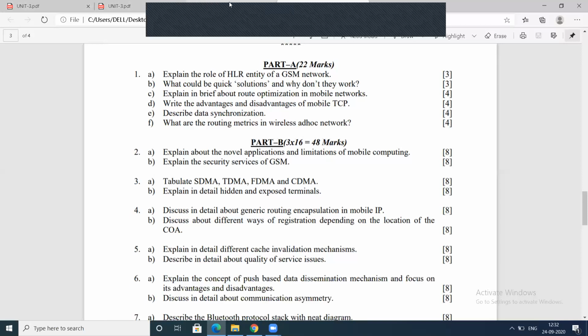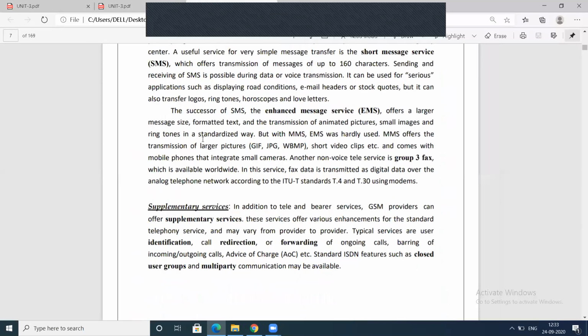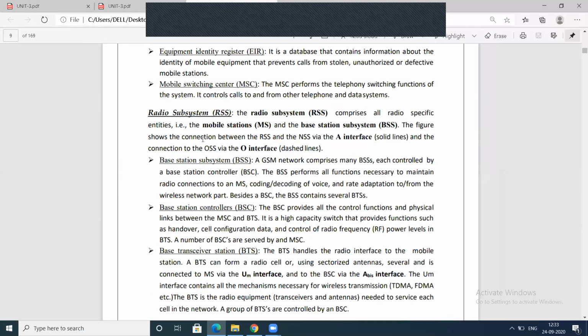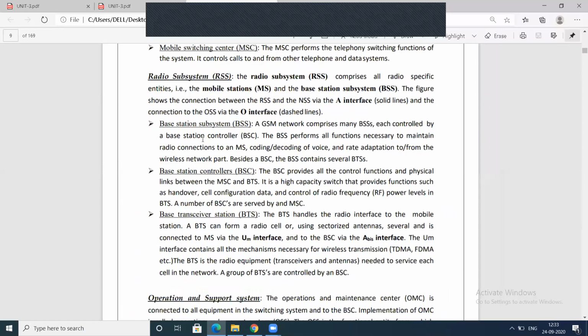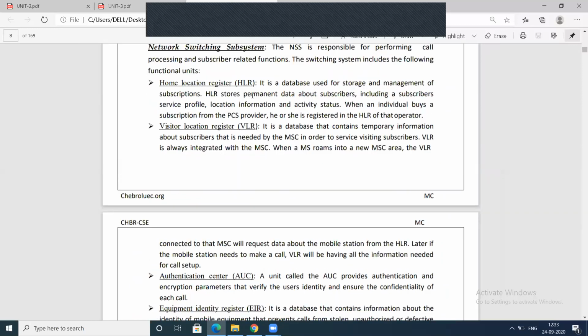I will tell you what the HLR in GSM is. See here, this is the HLR.